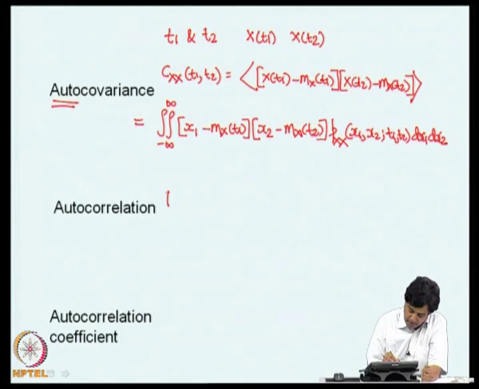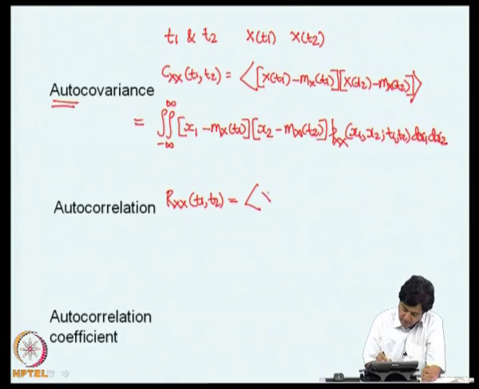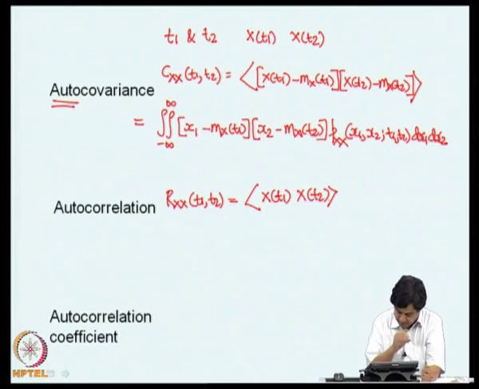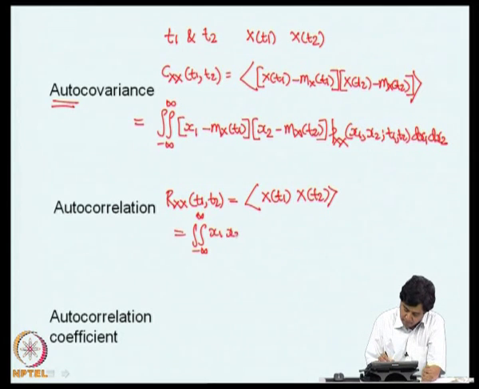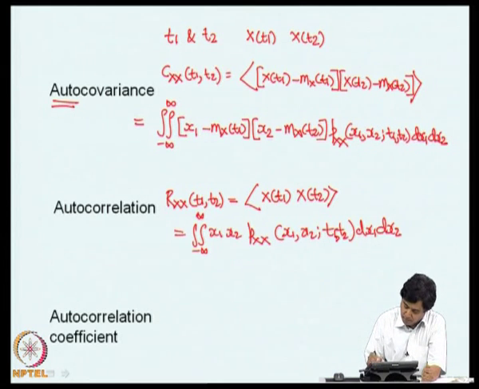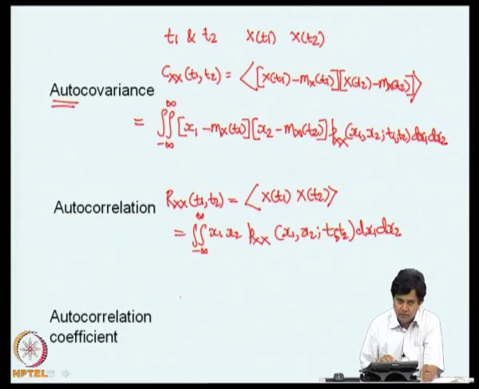Autocorrelation function is defined as Rxx of t1 comma t2 is the expected value of x of t1 into x of t2. This is the double integral. Now, we can also define the correlation coefficient that we have defined earlier for two random variables.